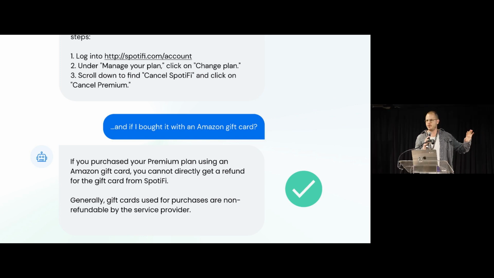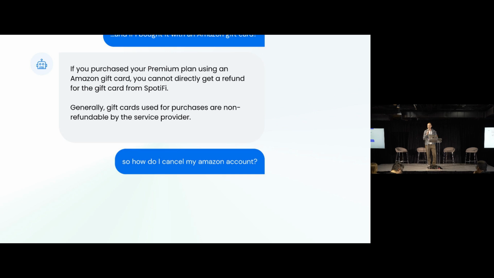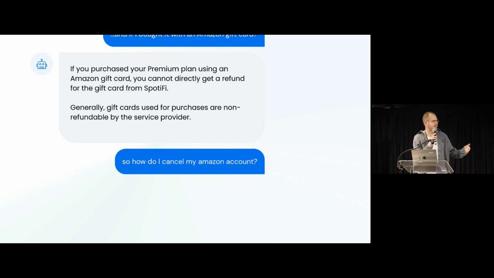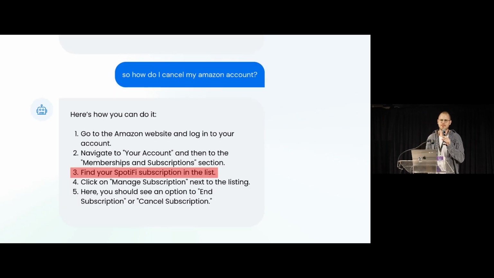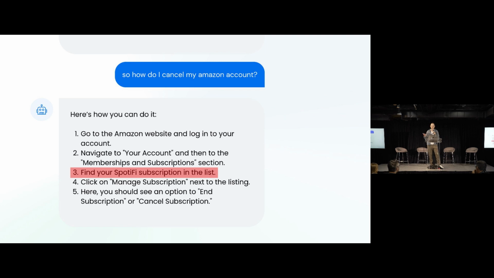By the way, this is a real GPT-4 based conversation that I've generated just for this demo. But then the user becomes really unexpected and they ask, hey, how can I cancel my Amazon subscription or something? And the LLM just completely hallucinates a response, right? So we can see instructions within the Amazon website, and we can see "find your spot." Like, this doesn't exist. This is a hallucinated UI element inside Amazon.com.